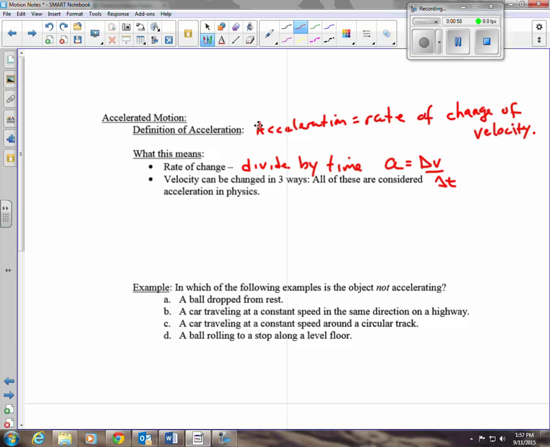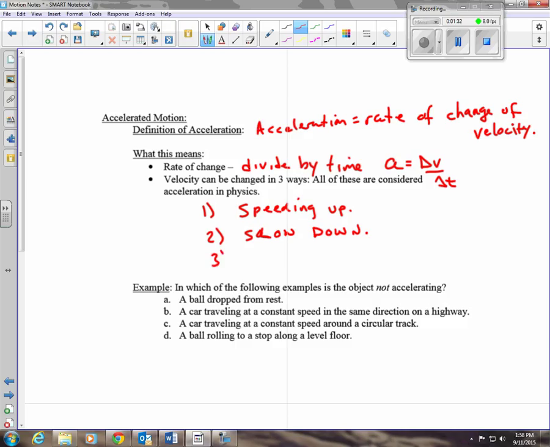Okay? So there's three ways. The first way, and we think of this when we say the word acceleration. When we say something's accelerating, we mean it's speeding up. Okay? The velocity is going up. Okay? It's changing. That's an acceleration. Now, another way of changing your velocity is to slow down. Okay? In English, we say it's decelerating, okay? But in physics, we're still going to call that an acceleration. And deceleration is just a type of acceleration.